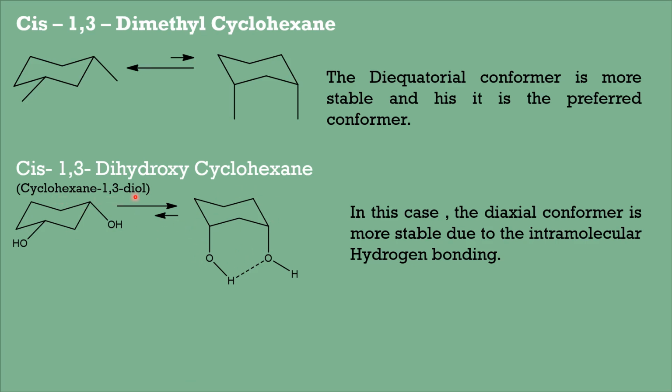cyclohexane 1,3 diol. It is because there is an intramolecular hydrogen bond between these two OH groups which stabilizes this molecule. You can find the formation of a 6-membered ring here. So due to the presence of intramolecular hydrogen bonding between these two OH groups, the cis form of cyclohexane 1,3 diol is always in the diaxial form. And this is an exceptional case.